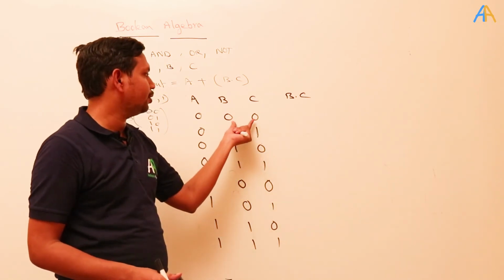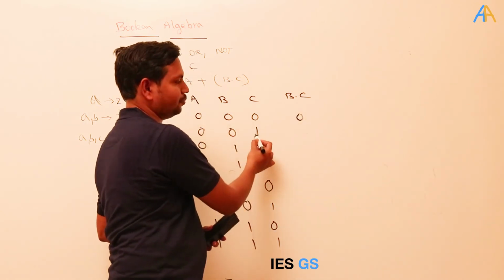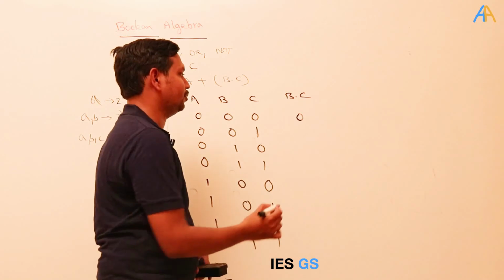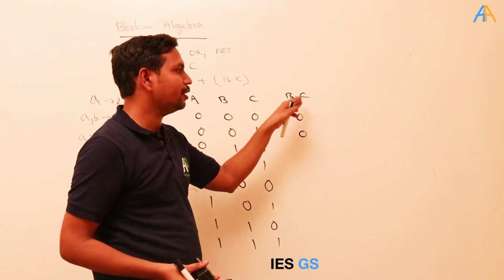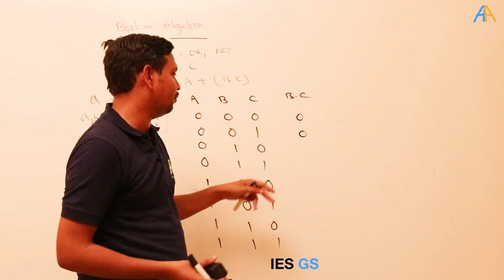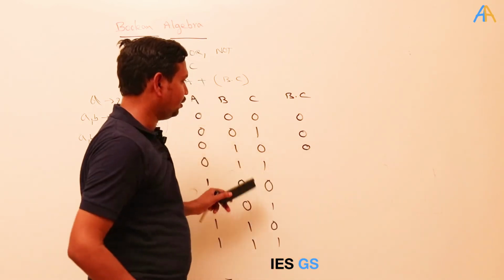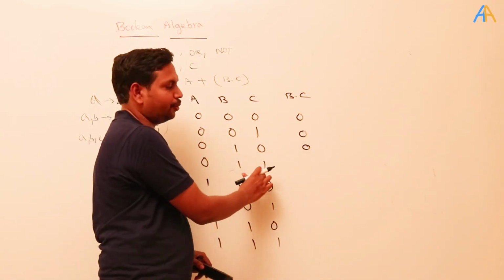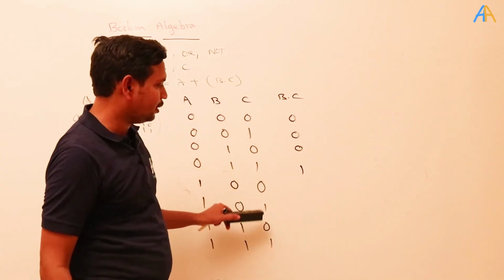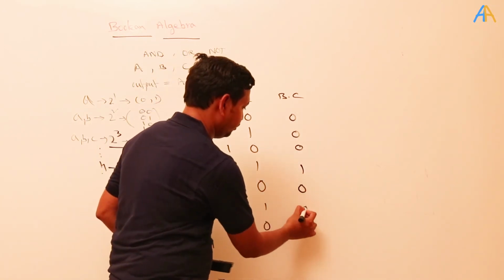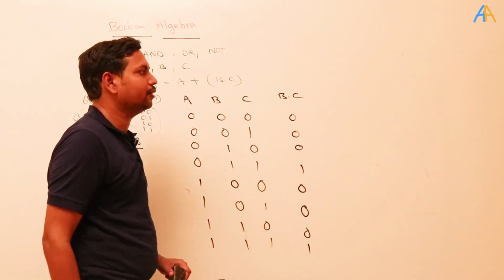See here both are 0, so b and c means 0. Here only c is 1. It's not true, again 0, because both have to be 1. b has to be 1 and c has to be 1 in order for the output to become 1. See here 1 0, b is 1, c is 0, again 0. Here both are 1, so the b and c operation will give the result 1. Same, it repeats like that: 0 0 0 1.